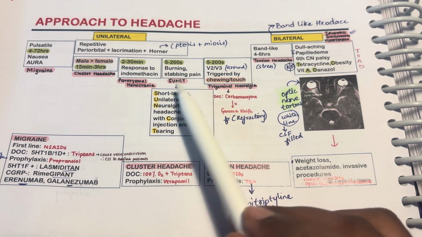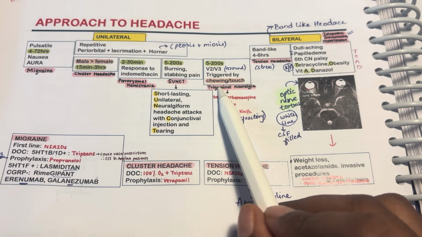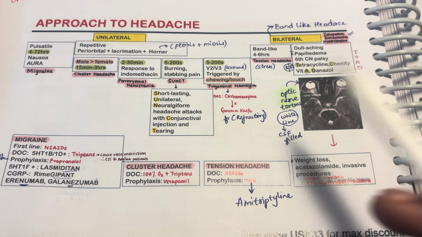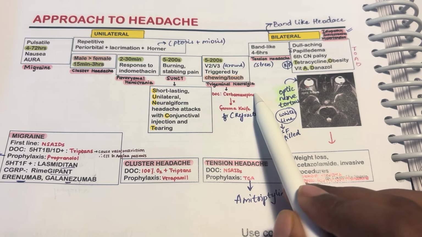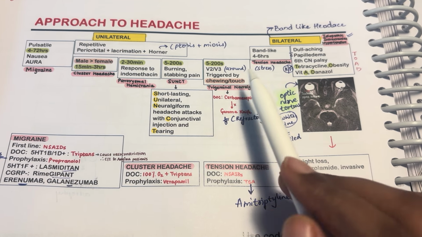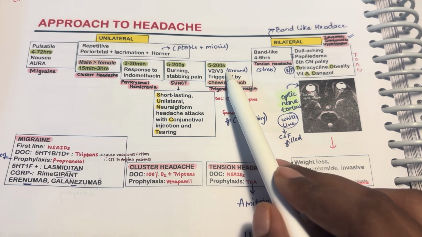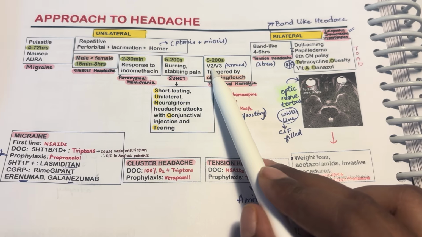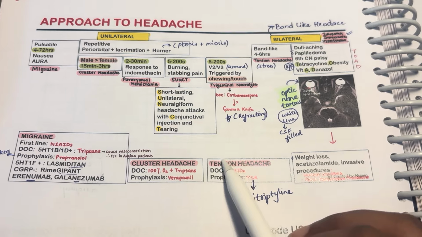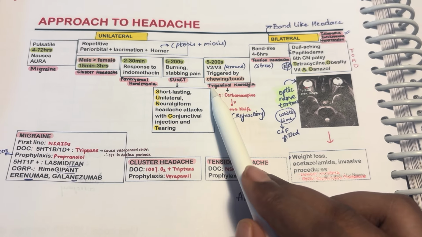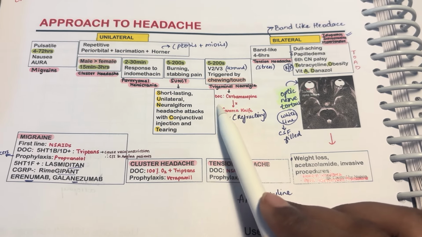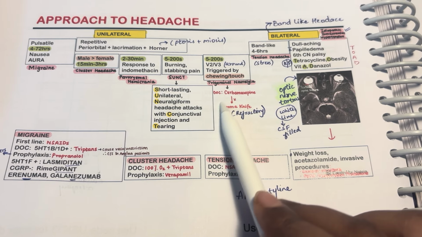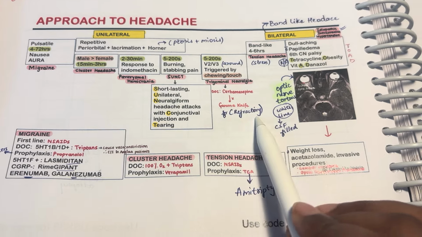Another headache which our Salman Khan has, he has publicly announced that he is having this, is trigeminal neuralgia. It also lasts for 5 to 200 seconds, and it is triggered by chewing and touch. It is around V2 and V3. This is trigeminal neuralgia. The drug of choice is carbamazepine. If it is not controlled, then we will give gamma knife for refractory cases.